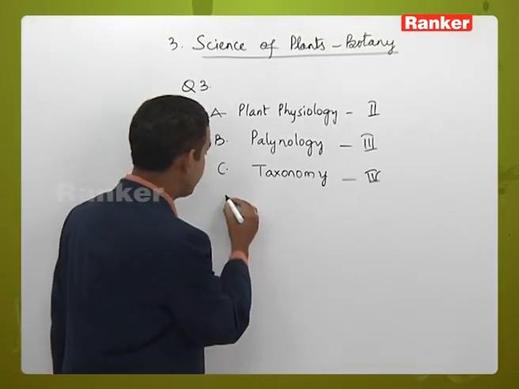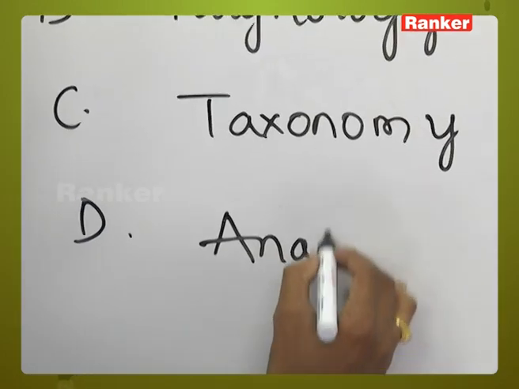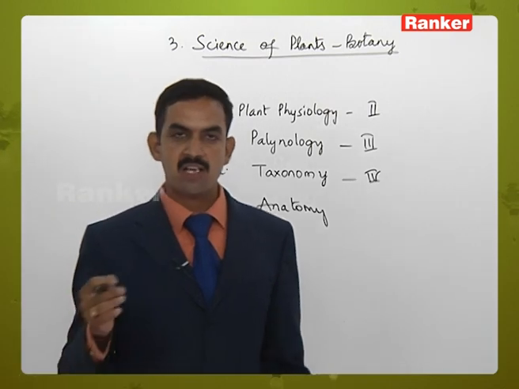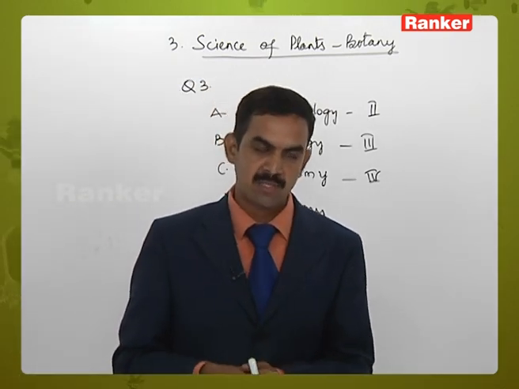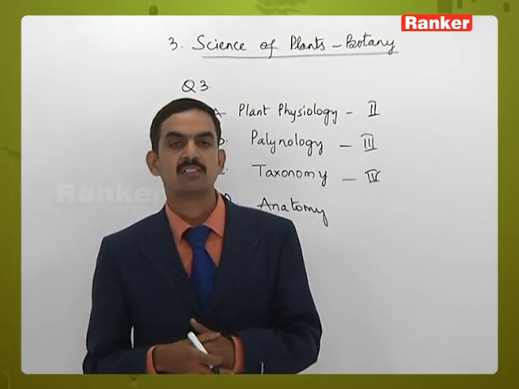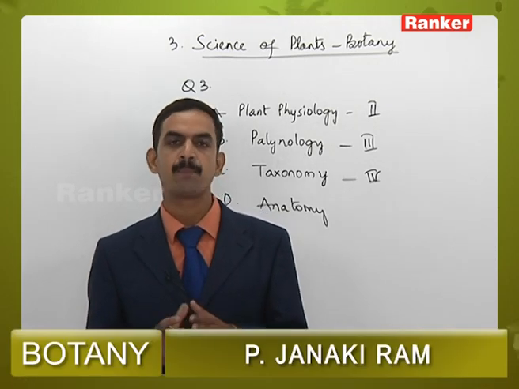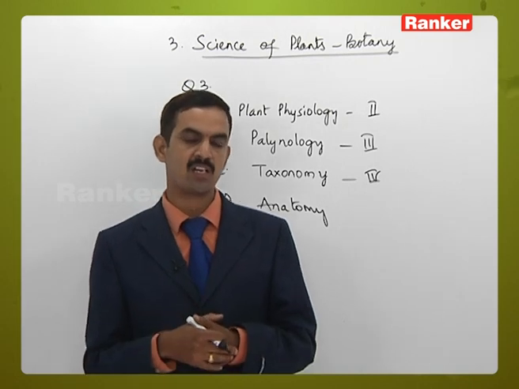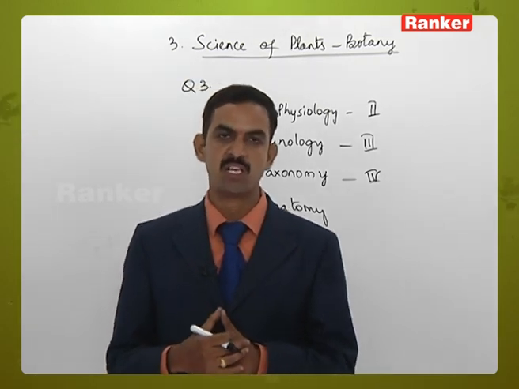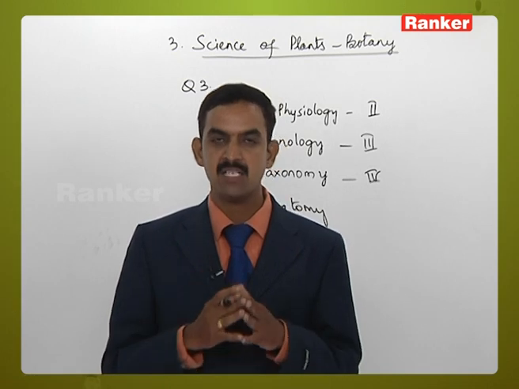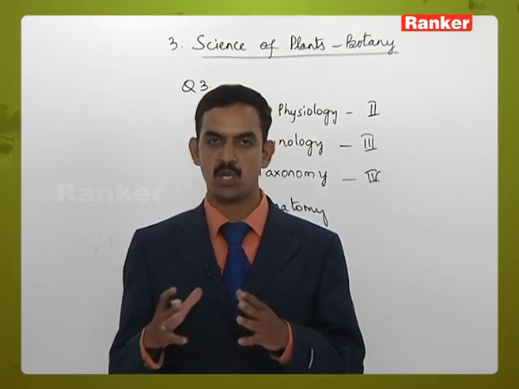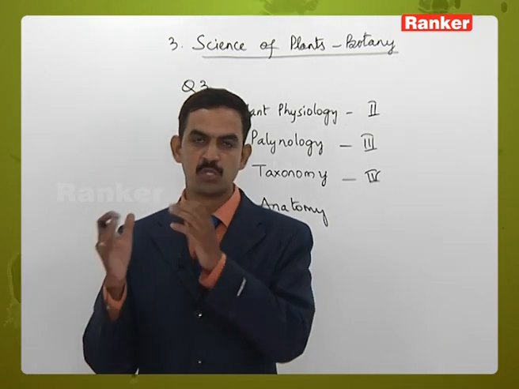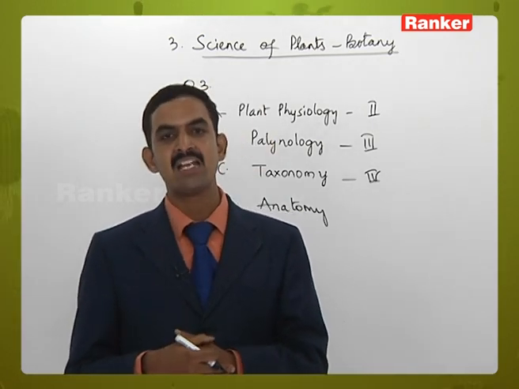Then the fourth one is anatomy. Inside the plants, cells and tissues are present. There are many types of tissues, like parenchyma, collenchyma, sclerenchyma, xylem and phloem. These are examples of the various tissues present inside the plant body. The study of those tissues is called histology, and the distribution or arrangement of these tissues inside the plant body is called anatomy.